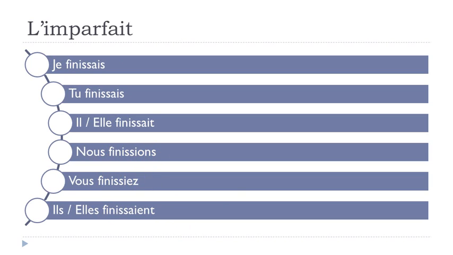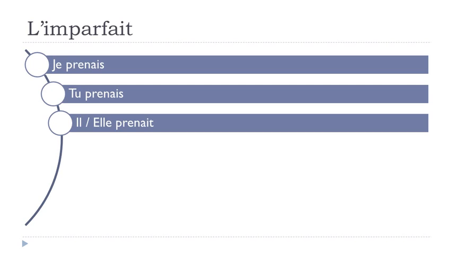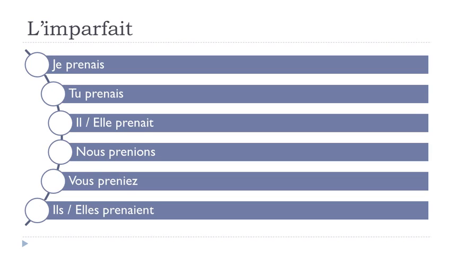All right? And the last verb we had, to take, prendre. Je prenais, tu prenais, il prenait, elle prenait, nous prenions, vous preniez, il prenait, elle prenait. Okay? So remember that in that case, you will have to really pronounce the a. Prenait. All right? So same thing here, final S not pronounced. Je prenais, tu prenais, il prenait, final T not pronounced. So the same form. And then plural, as I said, prenait as well. And here, prenions, preniez.